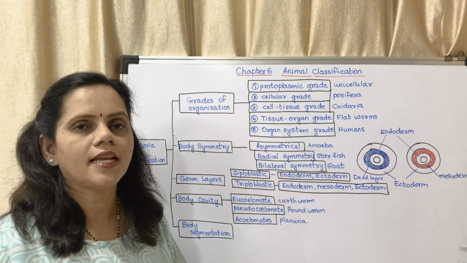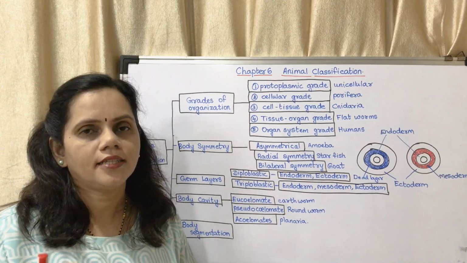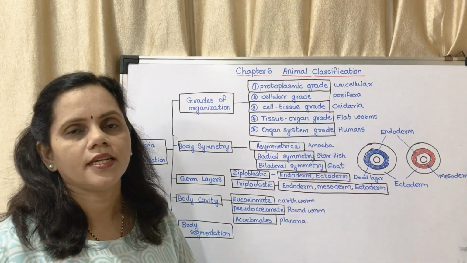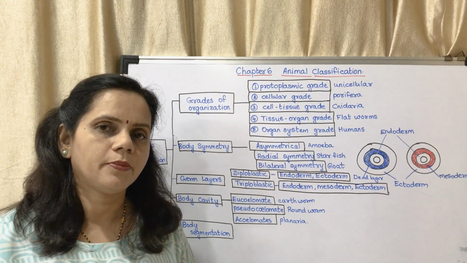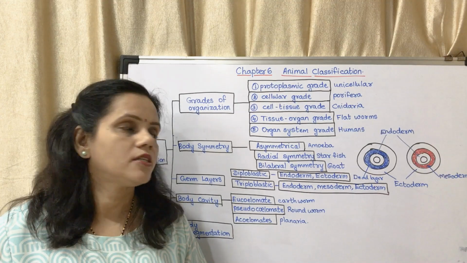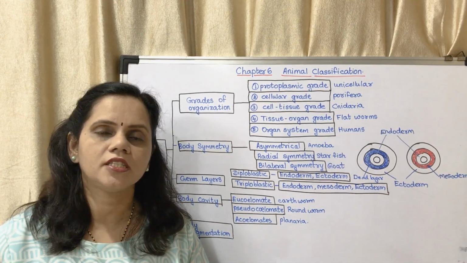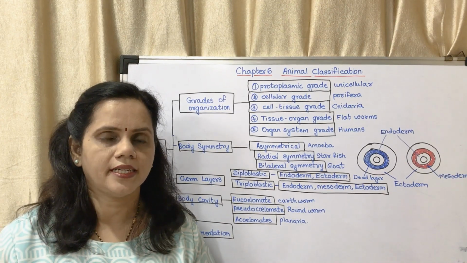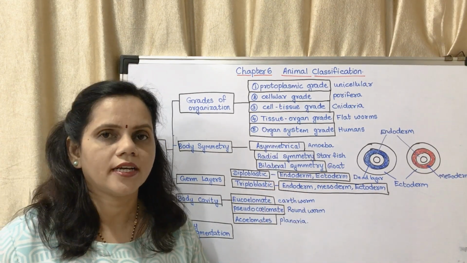The third one is cell tissue grade. Cell tissue grade means there are cells and there are also tissues present in the body of the organism. For example, Cnidaria, that is hydra, has some tissues but mainly cells. The fourth one is tissue organ grade. In these organisms, for example flatworms, some organs are present, but it is not like us. A complete system of organ systems is not present. Some organs are seen in their body. So that is tissue organ grade.